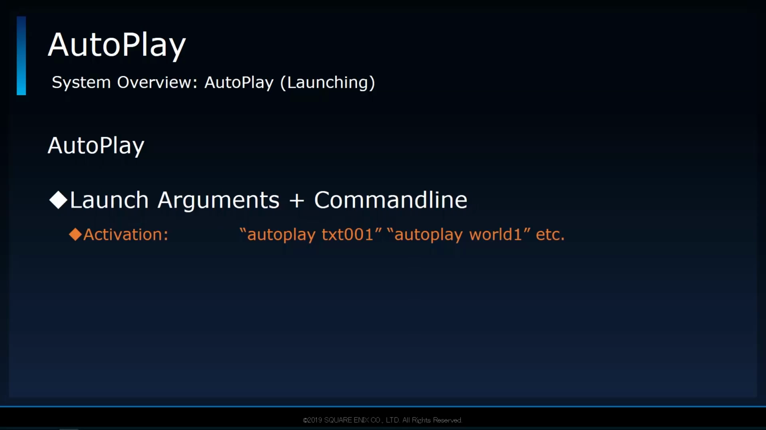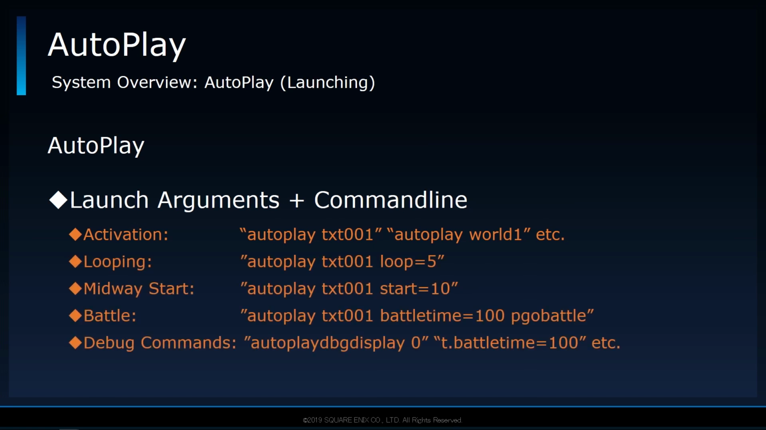One final thing about the autoplay system is how it is launched. First off, as mentioned before, specific launch arguments are required to enable the system. Once enabled, it can be activated through the command line using the autoplay keyword followed by the name of the data file. Various flags can also be specified after the file name. For example, how many times to loop the data, whether cutscenes should be skipped, or how the system behaves during battle.